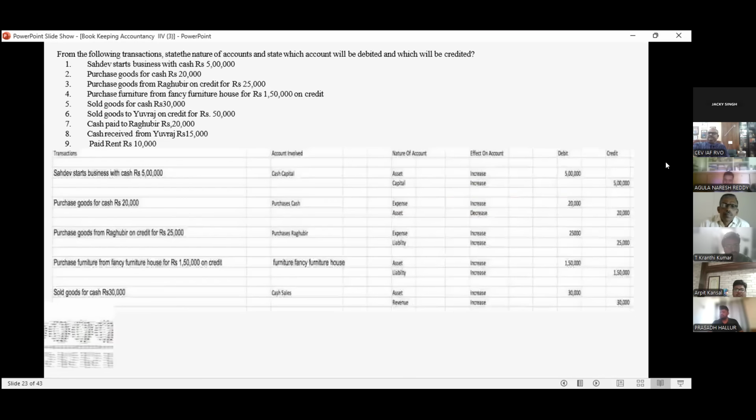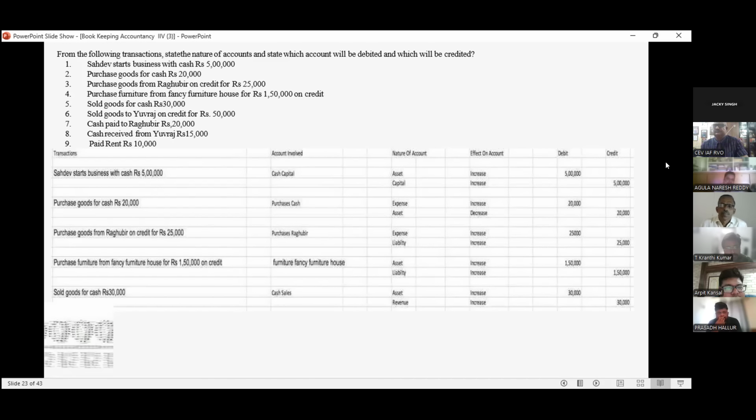Then, see, this is a transaction form. The following are the transactions: state the nature of the account and state the account with debit and credit. Simple. When we start the business, two accounts are involved: cash and capital. Their nature is asset and capital. Similarly for purchase, we have purchase and cash. In nature of the account, we have expenses and asset.